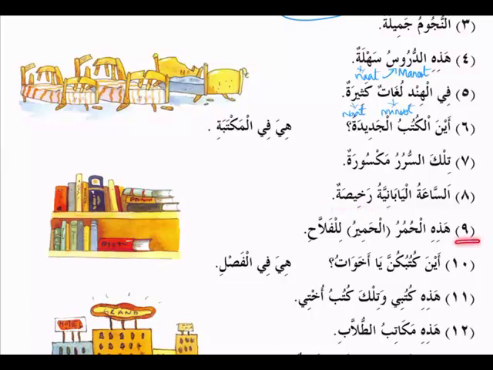All right. Ninth one, hazihi al-humuru lil-fallahi. Hazihi al-humuru lil-fallahi. These donkeys. Humurun is the plural of hamir. Okay.